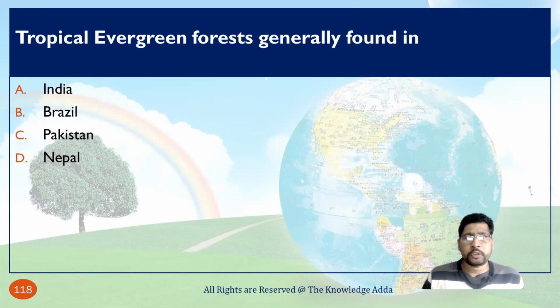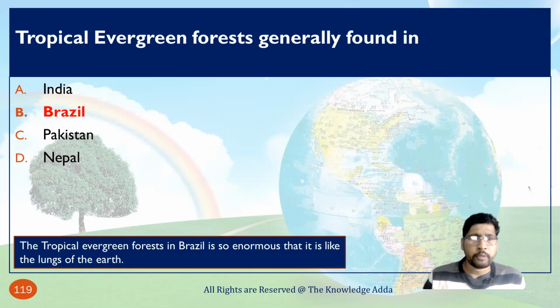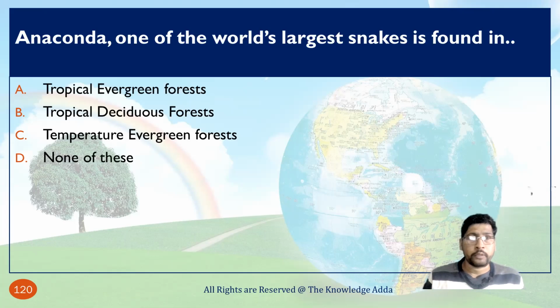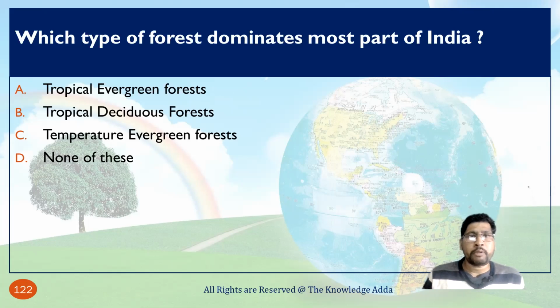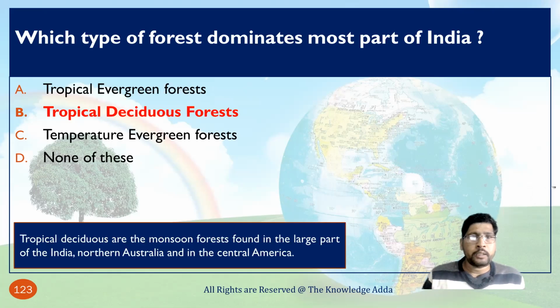Tropical evergreen forests are generally found in Brazil, and in this type of forest we also find the anaconda, one of the world's largest snakes. Which type of forest dominates most parts of India? So basically, tropical deciduous forests.